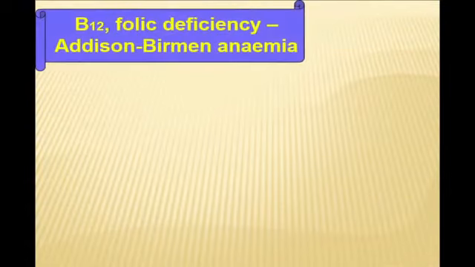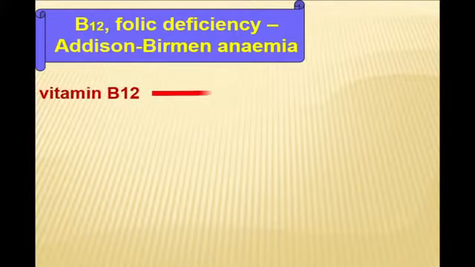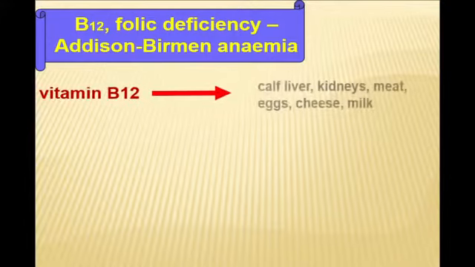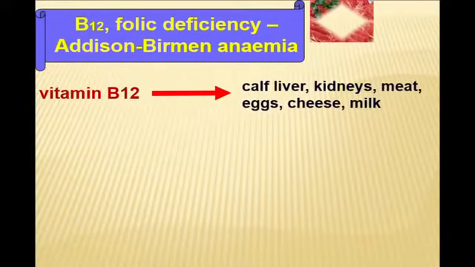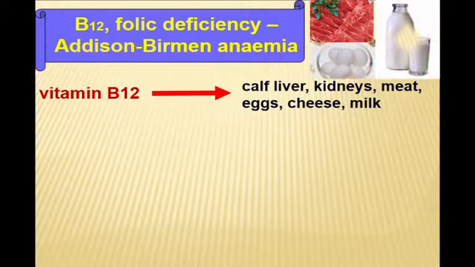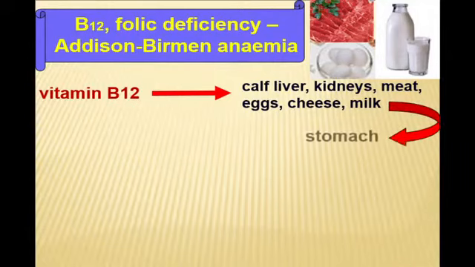B12 folic deficiency anemia, or combined, each name of author, Addison-Biermer anemia. Now, to talk about B12 deficiency anemia, let's again come back to the beginning and remember the metabolism of B12 in our organism, which enters our organism mainly with animals' food: calf liver, kidneys, meat, eggs, cheese, and milk.